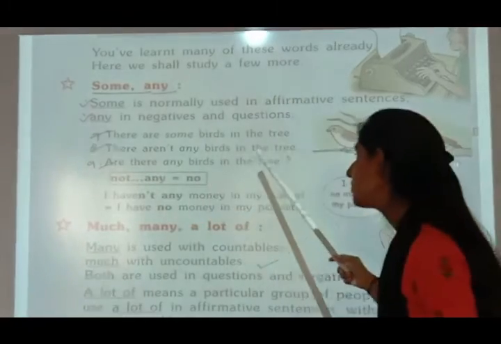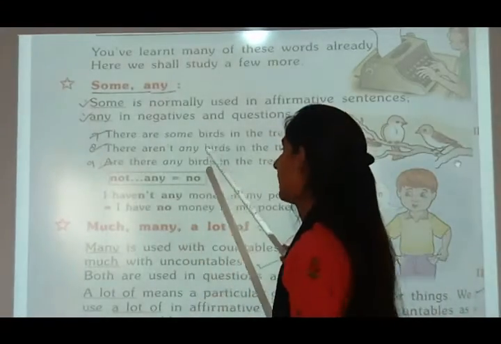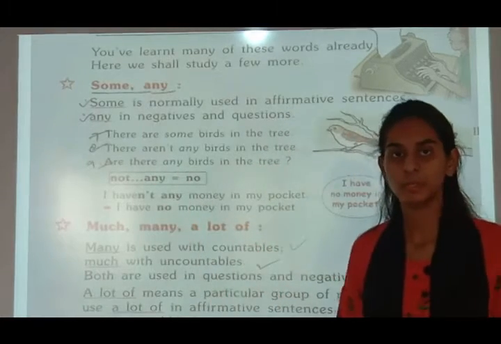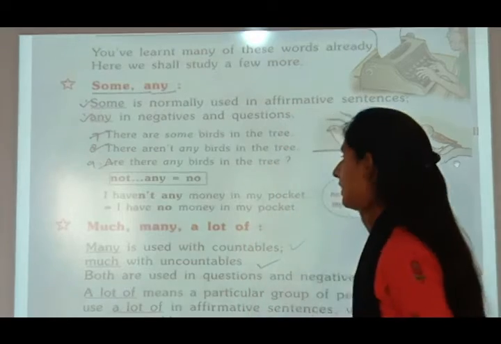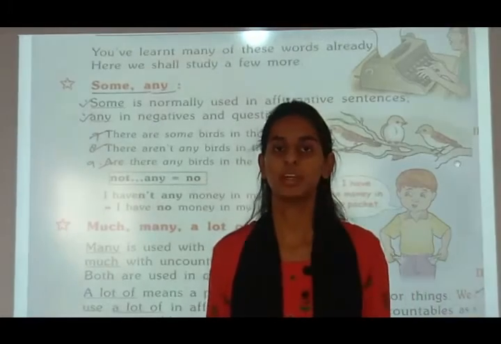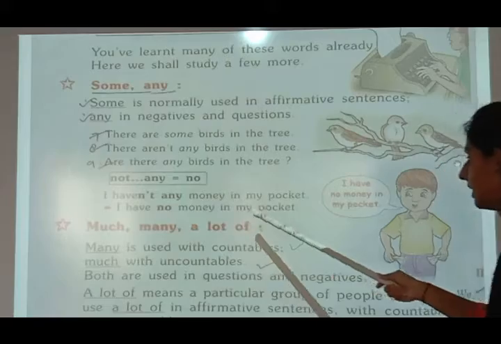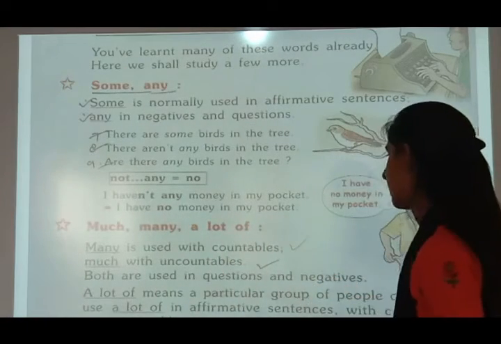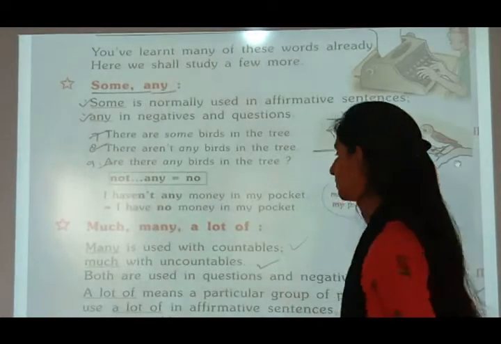There aren't any birds in the tree. This sentence will become negative because any is used and aren't means are not. The meaning is the same, but the sentence becomes negative. Are there any birds in the tree? It is asking the question. It will become an interrogative sentence. I haven't any money in my pocket. I have no money in my pocket. It is telling that not any is equal to no.